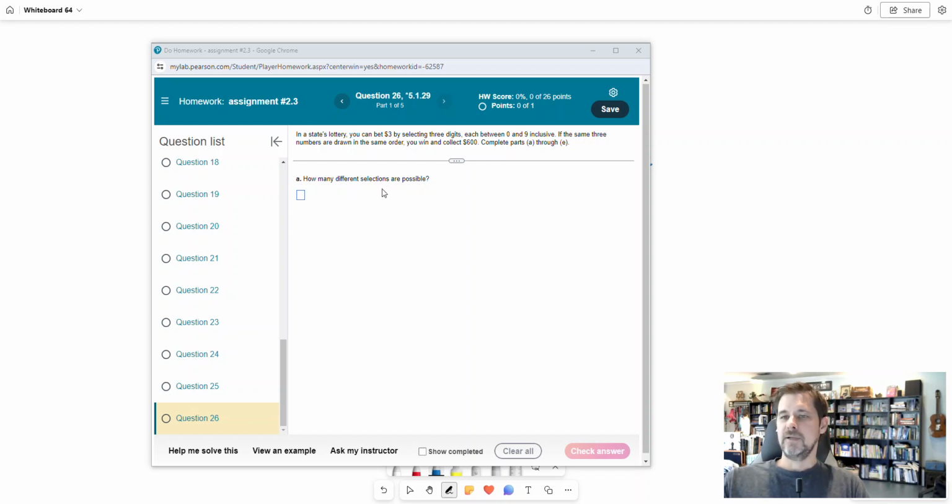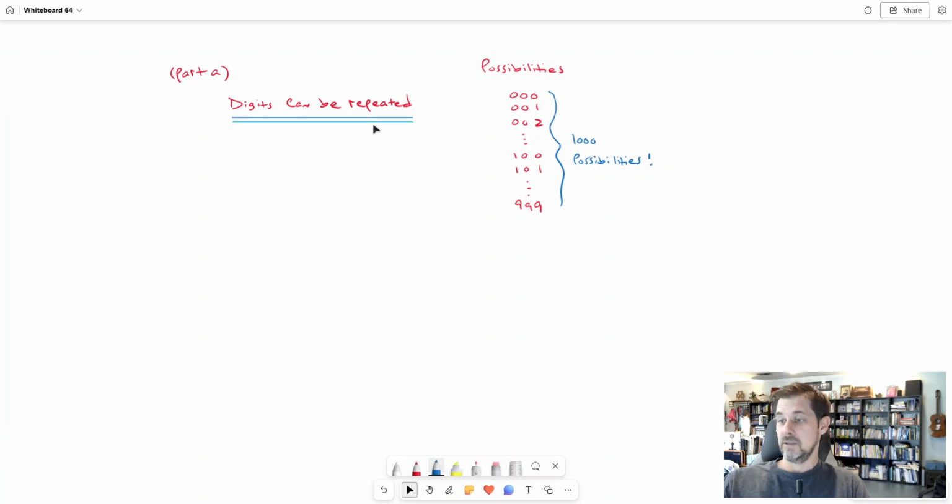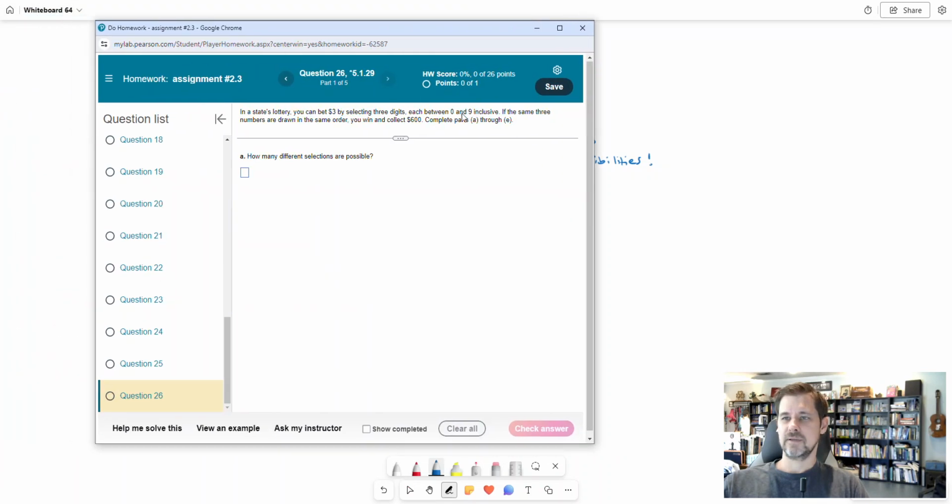So for part A, how many different selections are possible? Here's something I want to say about that. One thing that I don't think the question makes very clear, but that is implied, is that the digits can be repeated. That's an important thing, because if I think about selecting numbers in a lottery, they can't be repeated.